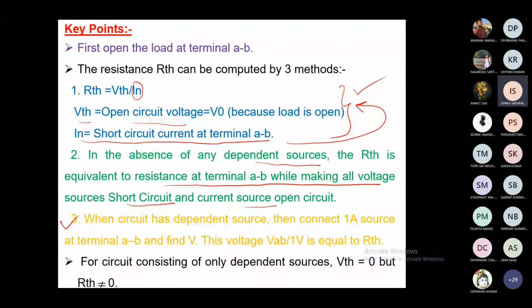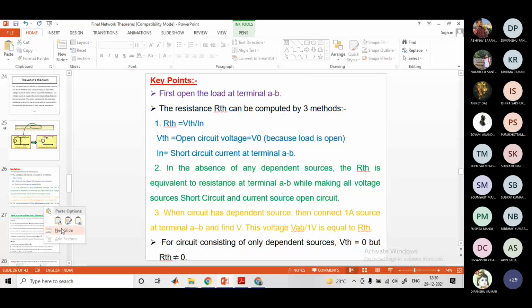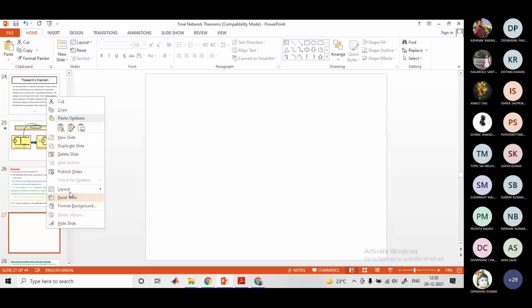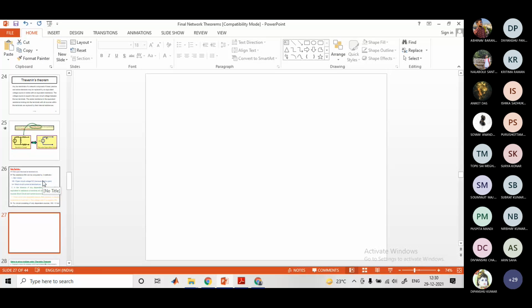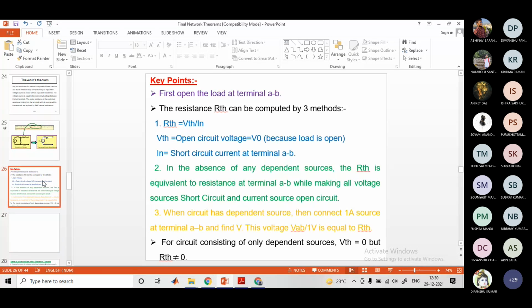Before that, I just want to show you how you can follow this step. Let me add a blank slide. Sir, I think the third point is easier. It depends on you, but I won't recommend it, because I always try to follow the approach which we usually follow in the laboratory. When the circuit has a dependent source, connect a 1 ampere source at terminals A and B and then find V. Then you can find the drop across AB, and divided by 1, that means VAB is equal to RTH.